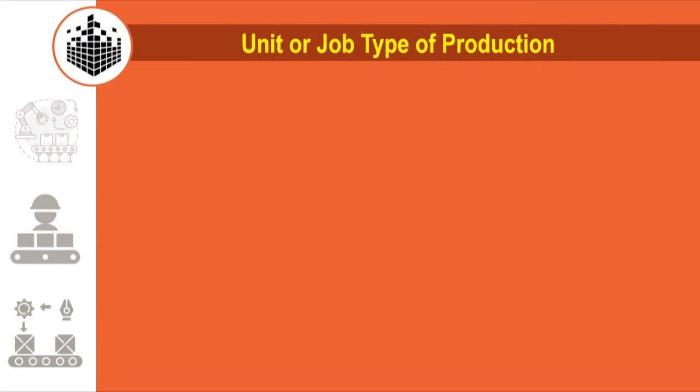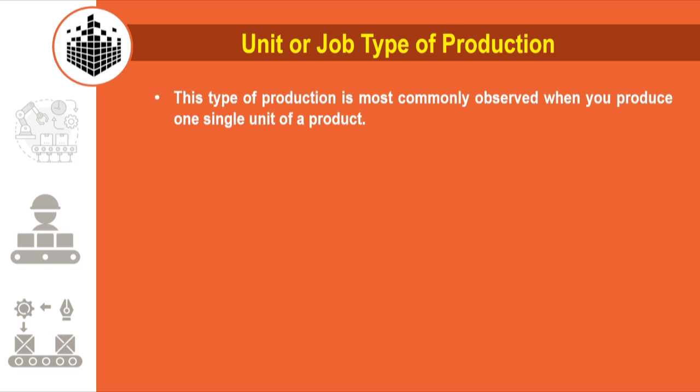Now, let us discuss the different types of production. There are basically 4 different types of production which are most commonly used. The type of production to be used by the company depends on the type of product being manufactured, the demand of the product and the supply of raw materials. So, the first type is unit or job type of production. This type of production is most commonly observed when you produce one single unit of a product.